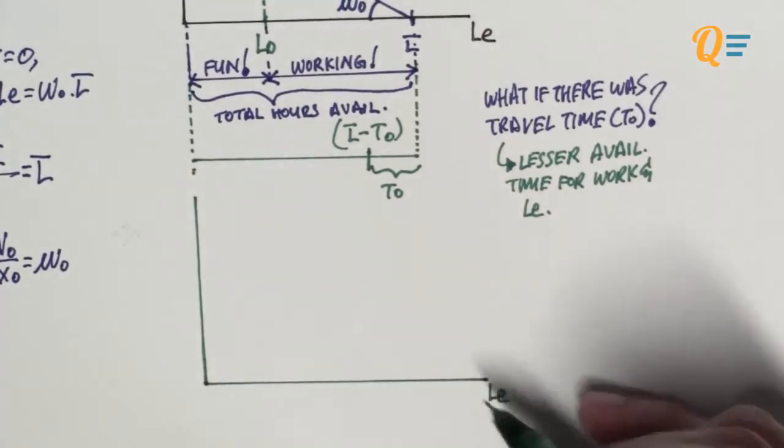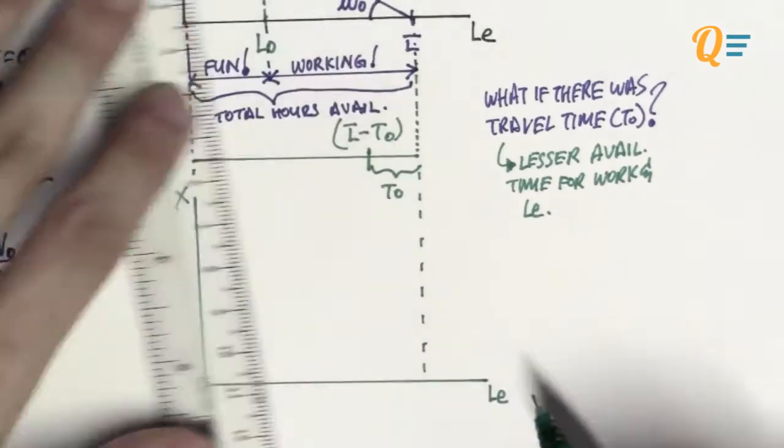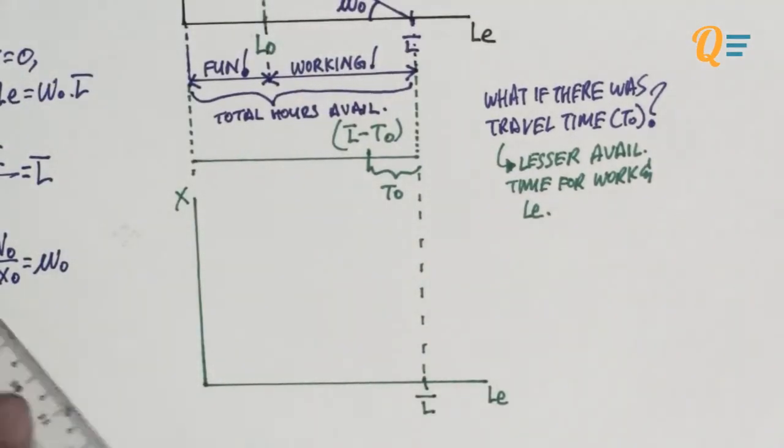Okay, so now let's take a look at what the budget constraint is going to look like. Let's just draw the original budget constraint so that you can see the differences.